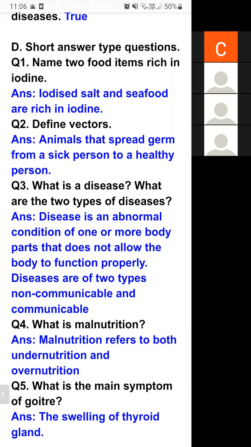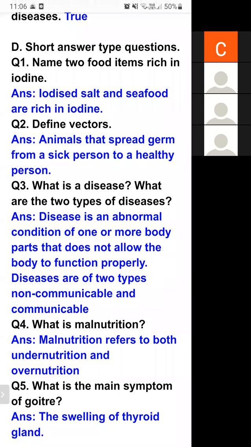If one or more parts of our body are not functioning properly, that is not a normal condition. That abnormal condition is known as a disease.